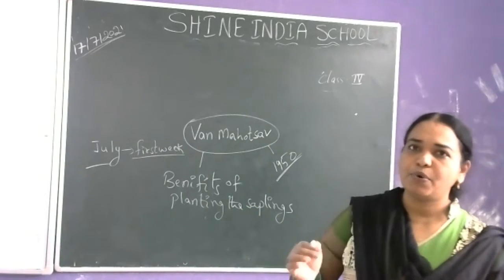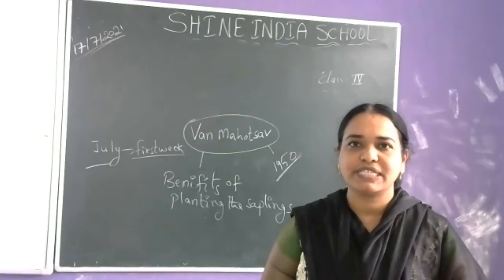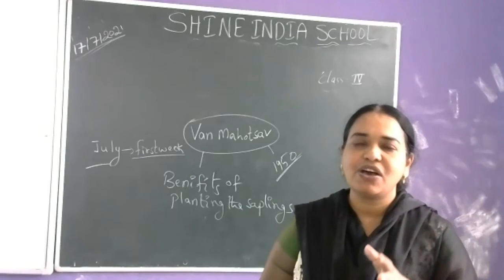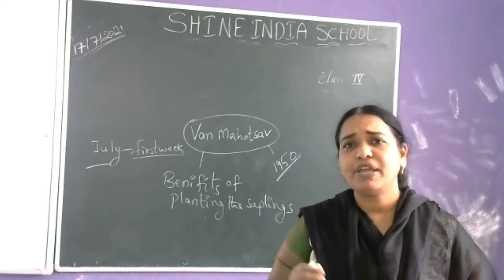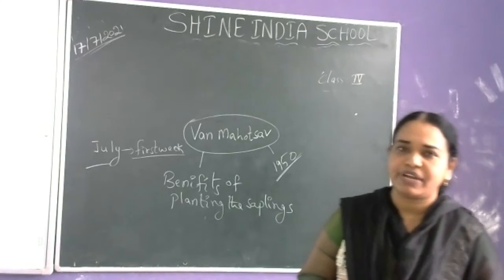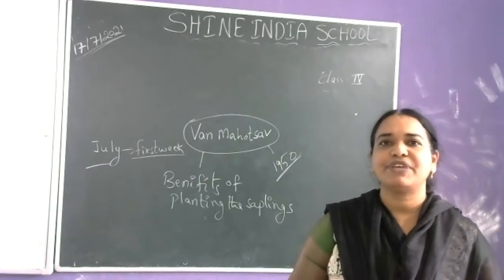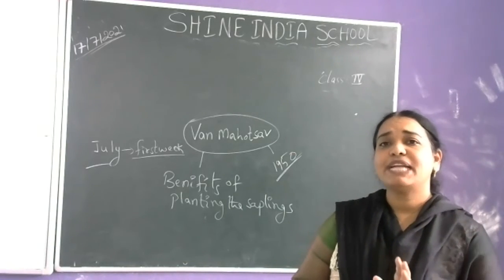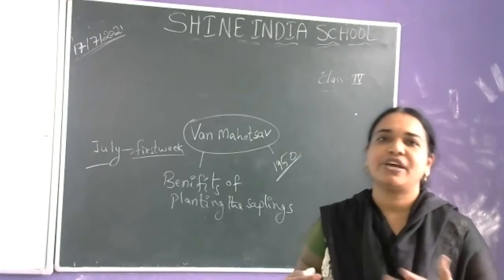So what are the benefits? If we grow more and more trees, there will be more and more availability of oxygen. Nowadays we are cutting down the trees, purchasing oxygen and inhaling it. Such a situation has come nowadays. If we want to overcome such problems, we have to plant more and more trees. The trees absorb carbon dioxide from the atmosphere and release oxygen. And with more vegetation, we will get more and more rains. So there are multiple benefits.